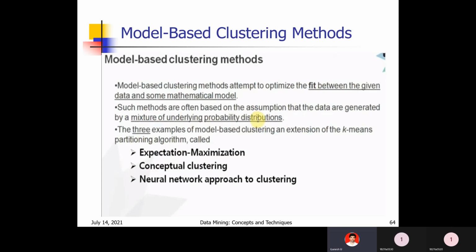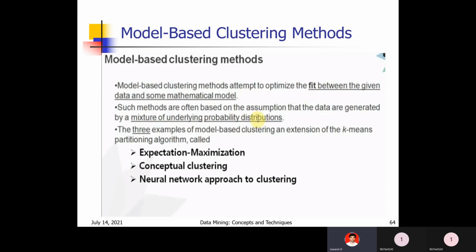In model based clustering method, what is the main agenda? We will see that first, and later we will see these three types. Model based clustering methods attempt to optimize the fit between the given data and some mathematical model. See here, these methods attempt to optimize, that gives the best solution, fit between given data and mathematical model. One mathematical model we will use.